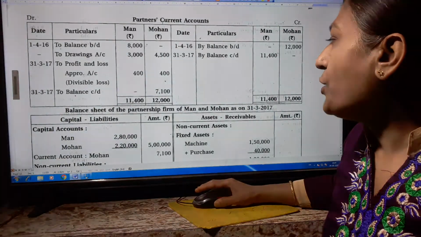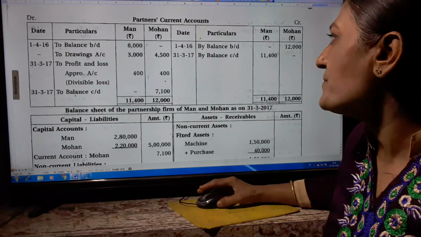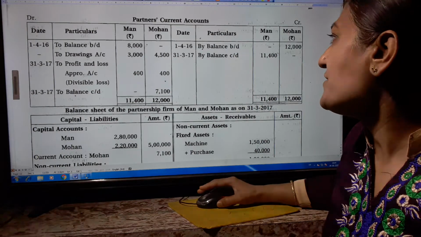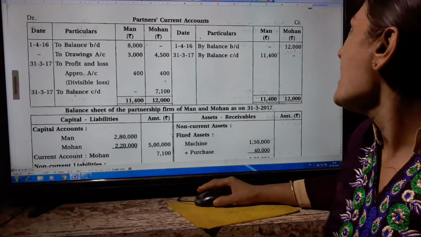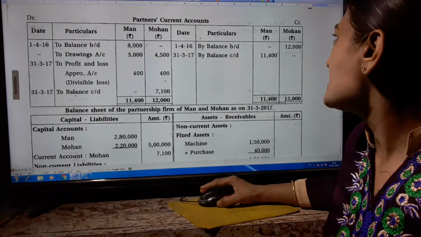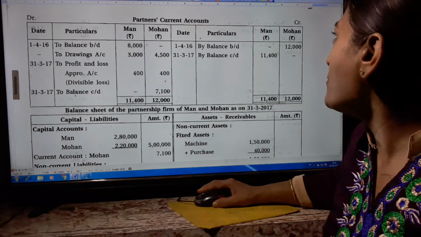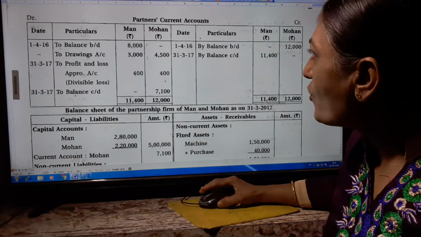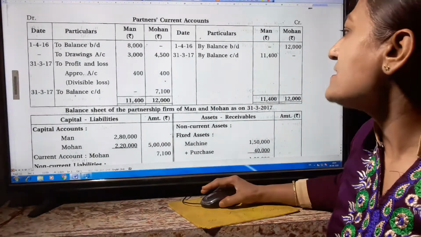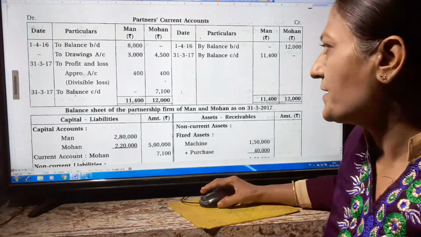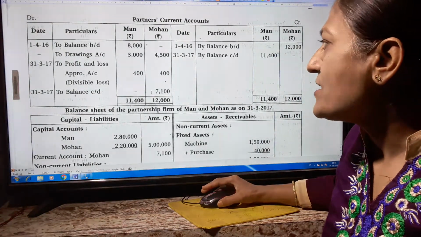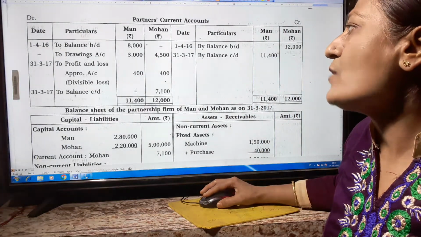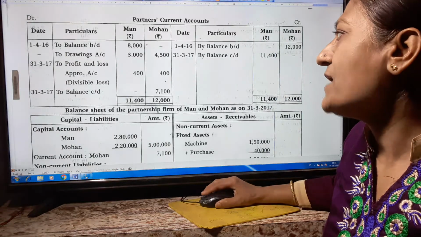And here in Mohan's account, 4,500 plus 400 means 4,900, and on the credit side there is 12,000. Mohan's account credit side is more than the debit side. So 12,000 minus 4,900, the difference amount we get is 7,100. And this 7,100 is a debit balance, so we have to write it on the liability side of the balance sheet. So to balance carried down, this balance we have to transfer to the balance sheet.